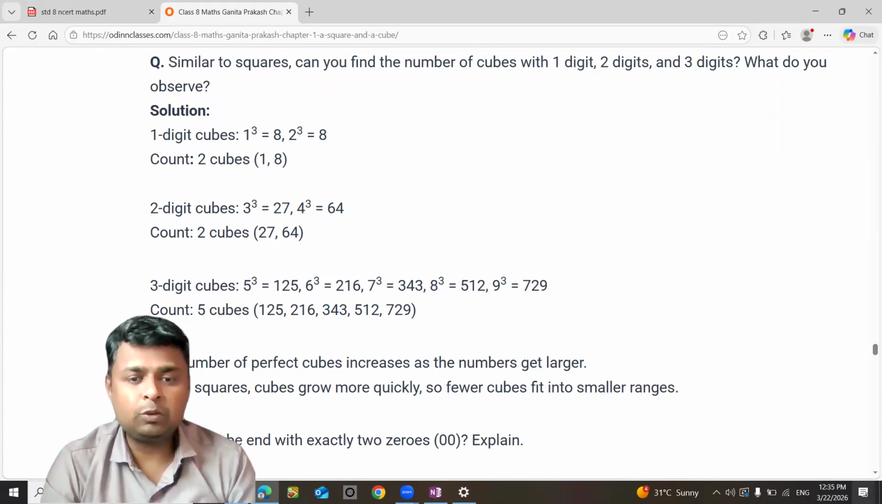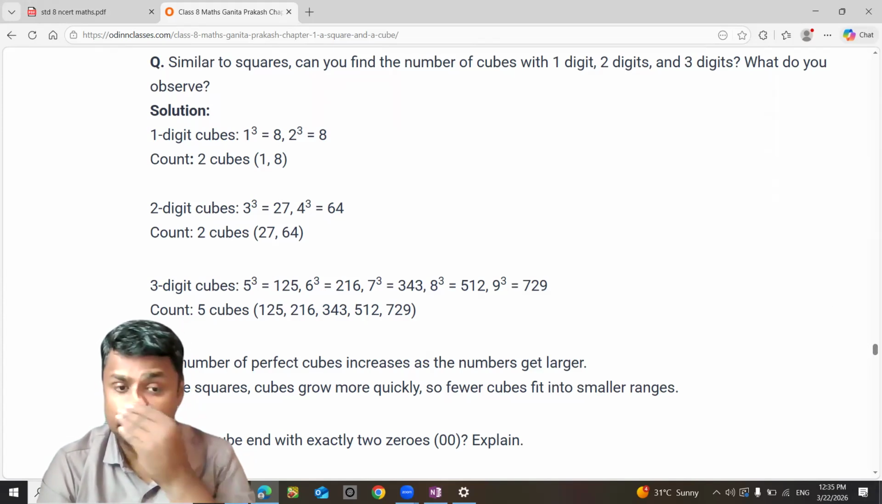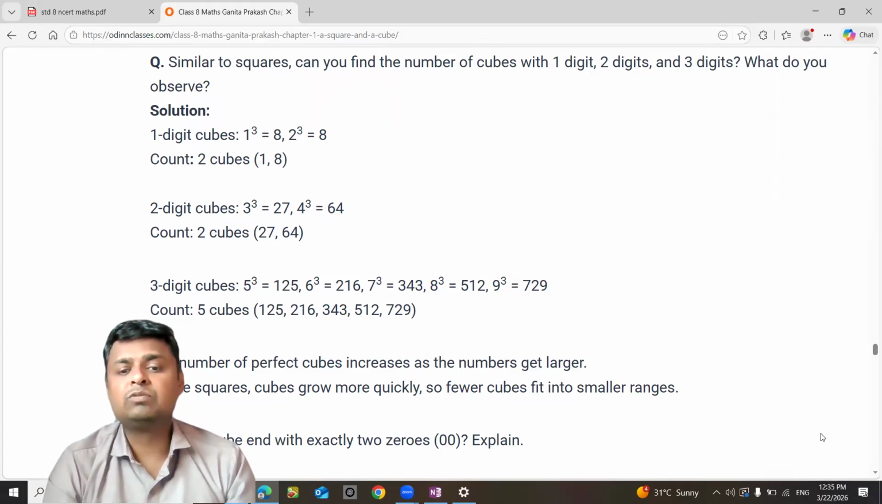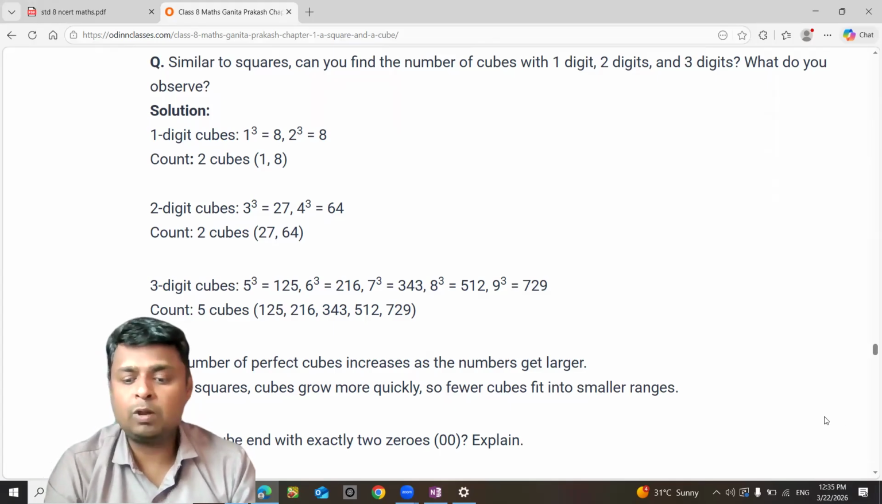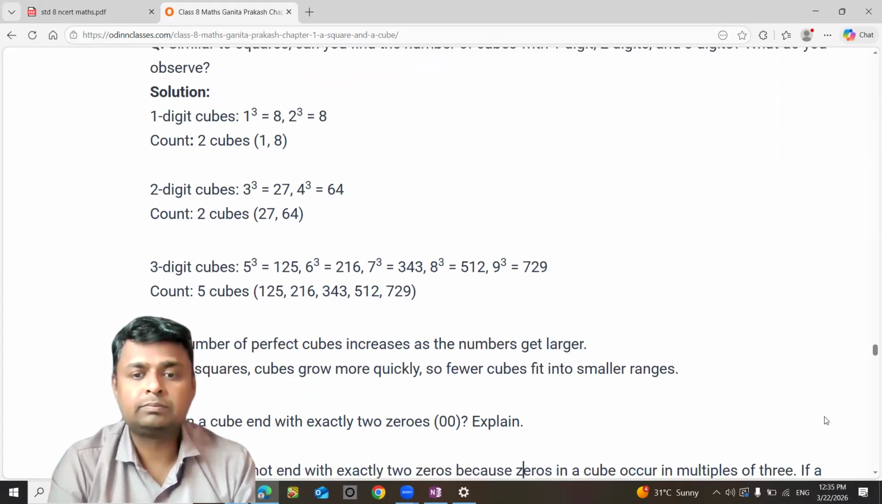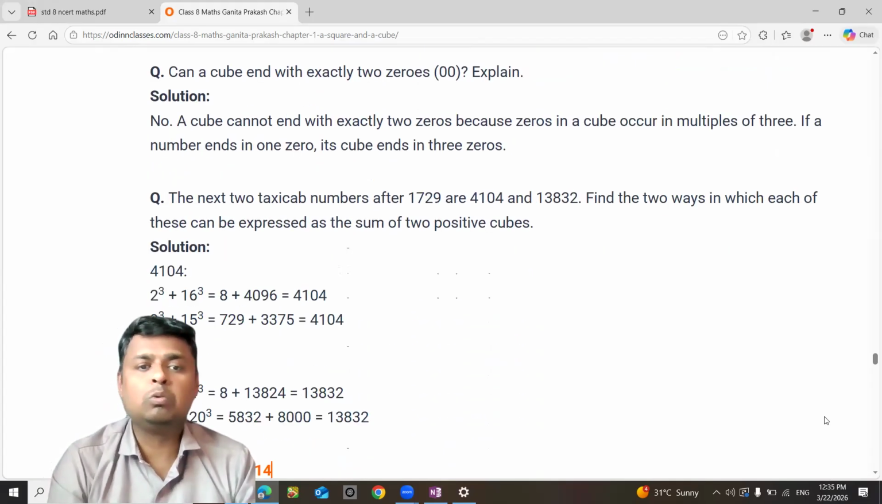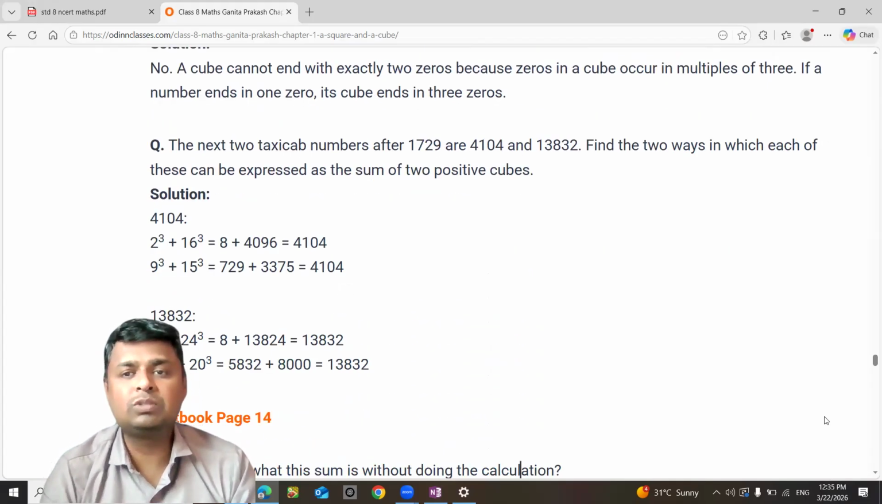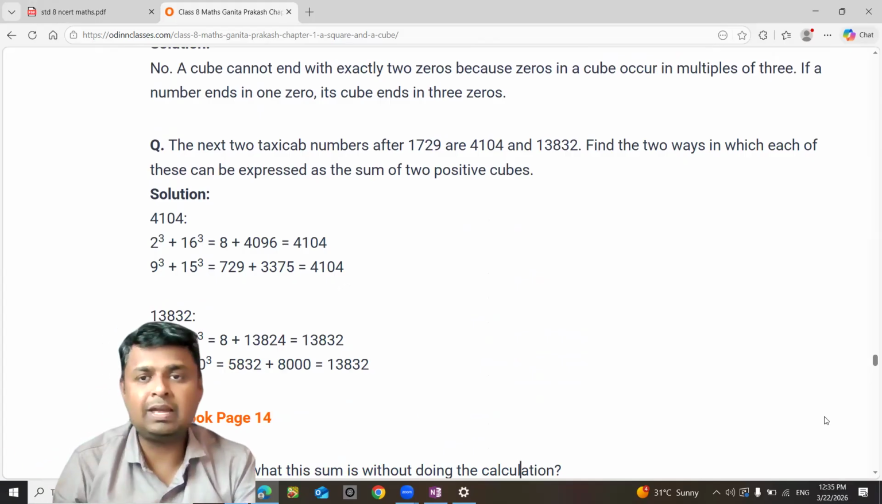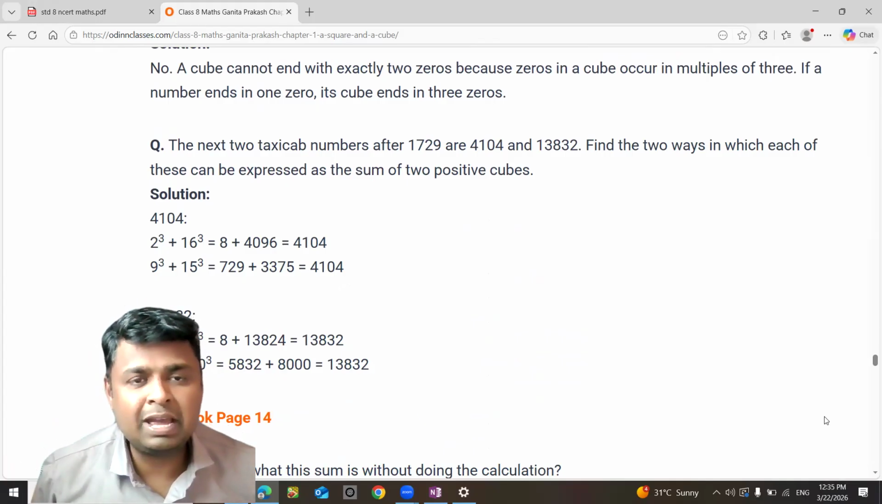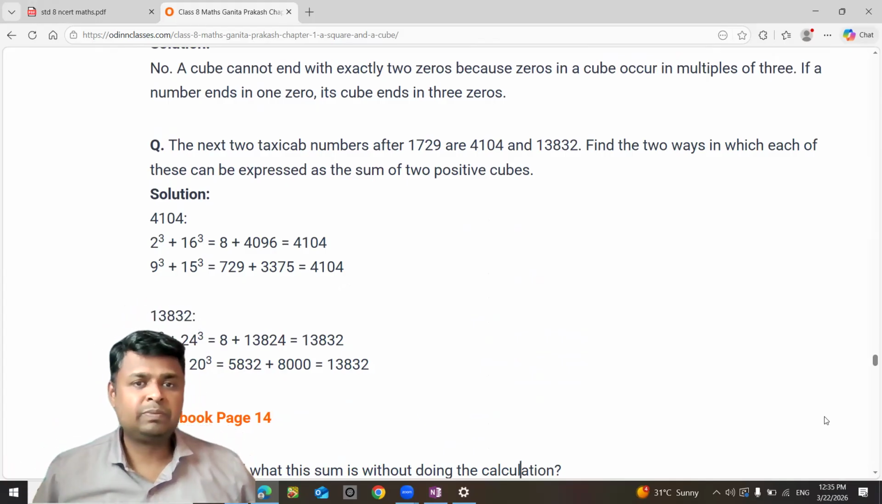So the number of perfect cubes increases as the numbers get larger and larger. Unlike squares, cubes grow more quickly, so fewer cubes fit into a smaller range. Can a cube end with exactly 2 zeros? No, it cannot end with 2 zeros, because the cube of a number ending in zeros will have zeros in multiples of 3. So it can't end with 2 zeros.